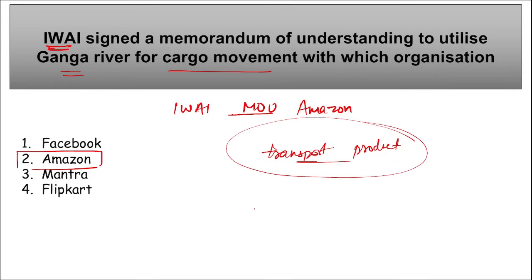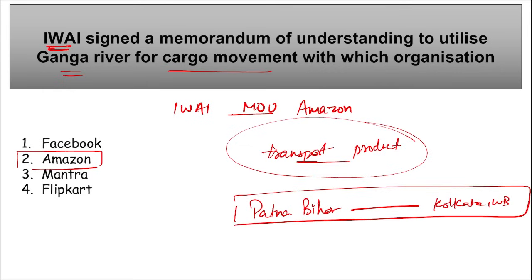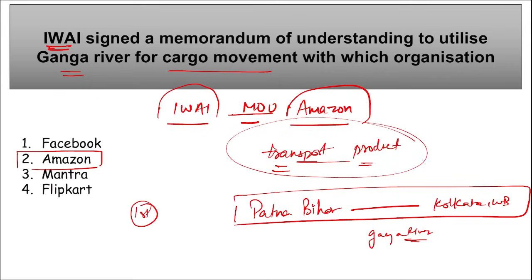The first ship with e-commerce cargo will soon be flagged off from Patna, that is in Bihar, to Kolkata, West Bengal. Correct? And it will be using the Ganga River. Right? So coming back, IWAI signed this MOU with Amazon in order to transport products or goods from one location to another via the Ganga River route. And the first cargo movement will begin from Patna, Bihar, and it will be going to Kolkata, West Bengal.